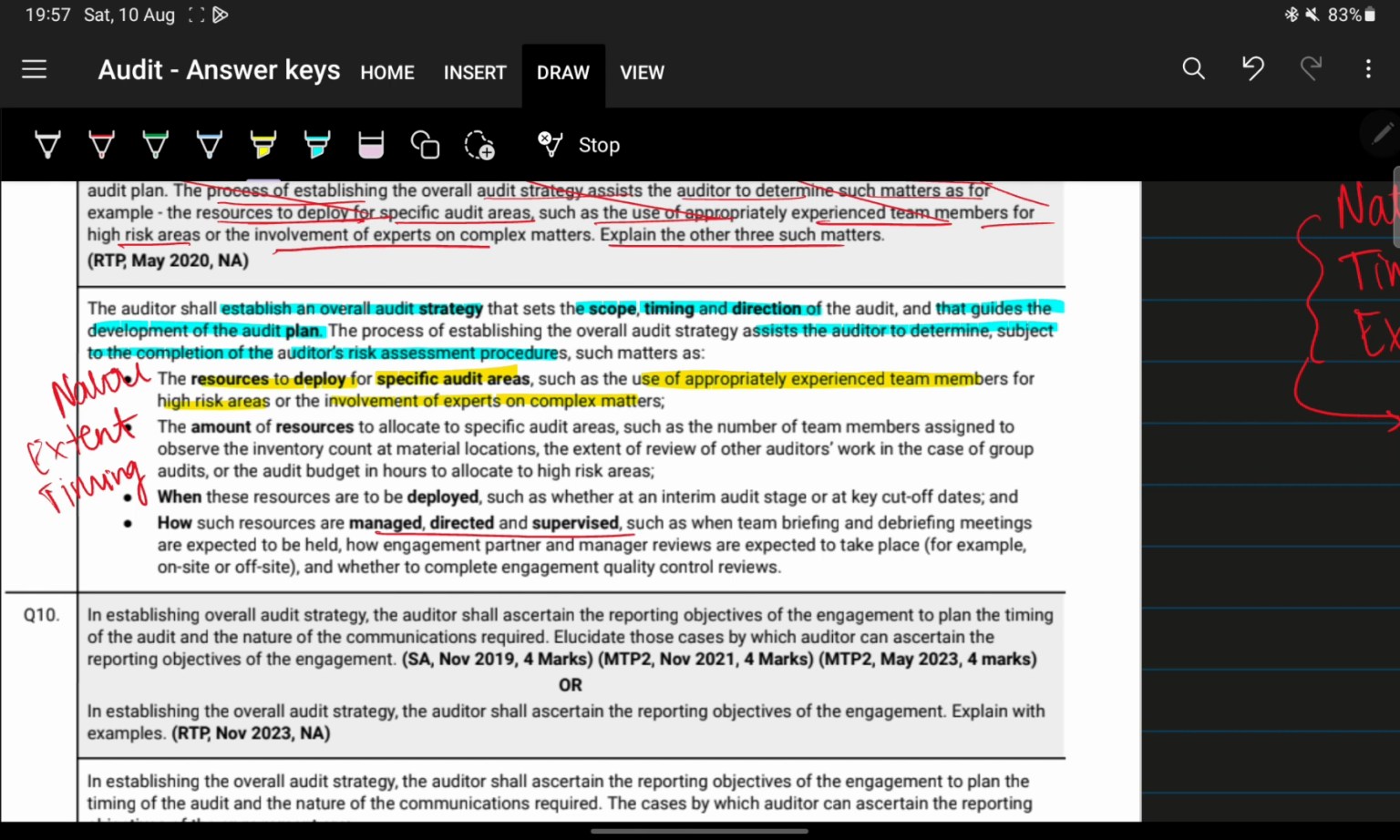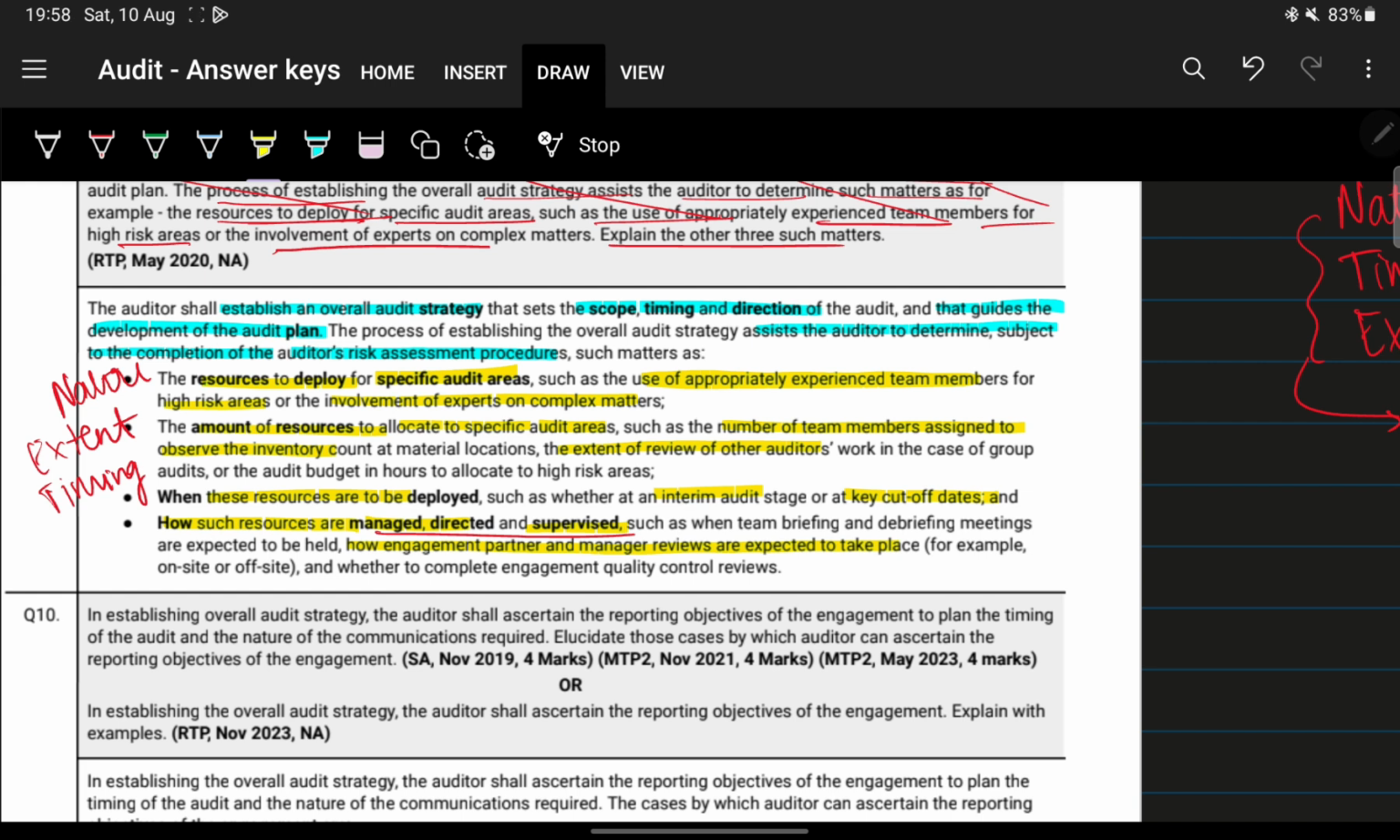Okay, secondly, the amount of resources to be allocated to specific audit areas, such as the number of team members assigned to observe inventory count, the extent of review of other auditors' work, right? Next, when these resources are to be deployed, whether at the interim stage, at the key cutoff dates, or at the end of the year, right? Lastly, how they are managed, directed and supervised, and how engagement partner reviews are expected to take place.